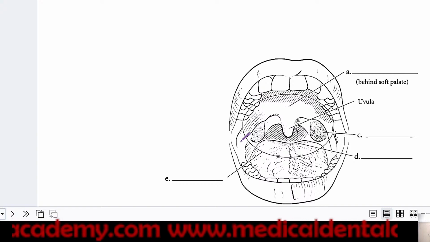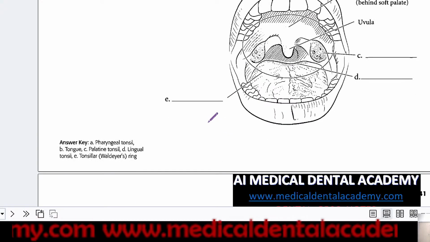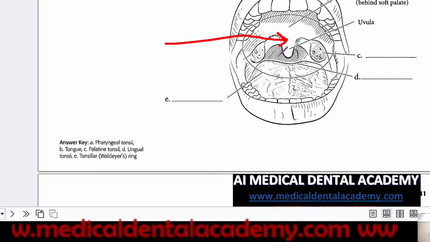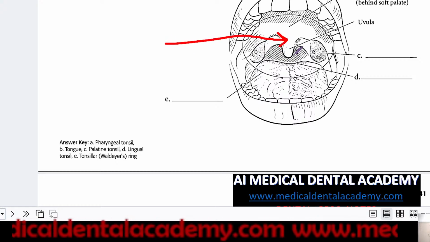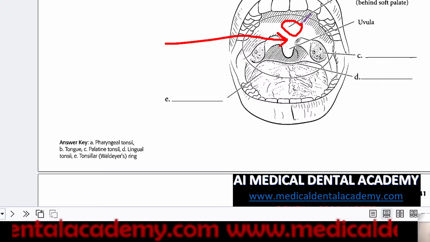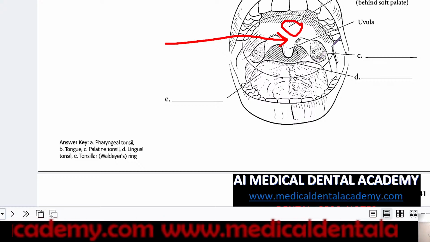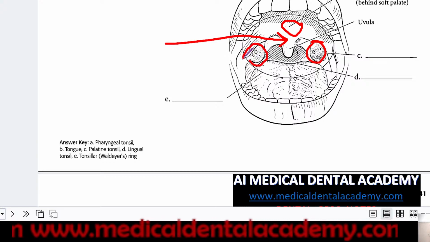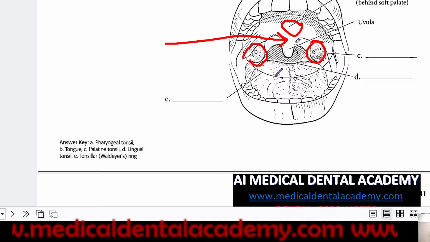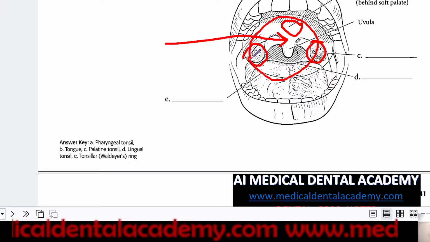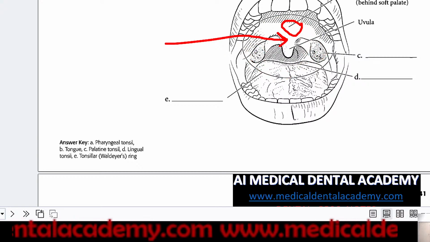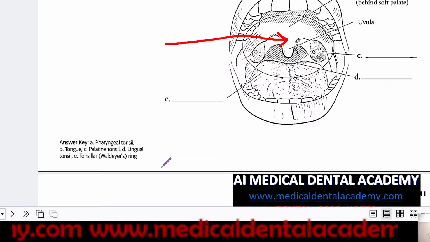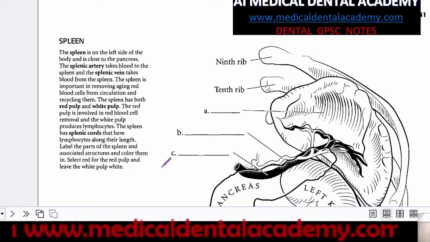Now from the front view you can see this is the uvula. The pharyngeal tonsil is behind this and the palatine tonsil is here. A ring will be formed. This will be a ring of tonsils, Waldeyer's lymphatic ring, pharyngeal as well as palatine tonsillar ring.